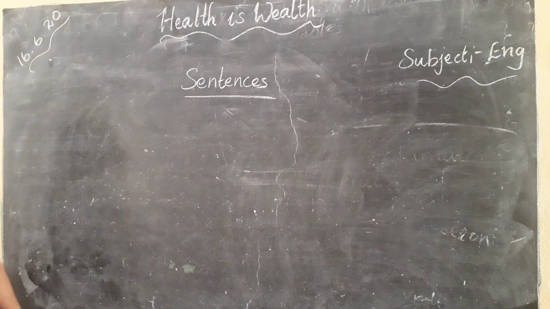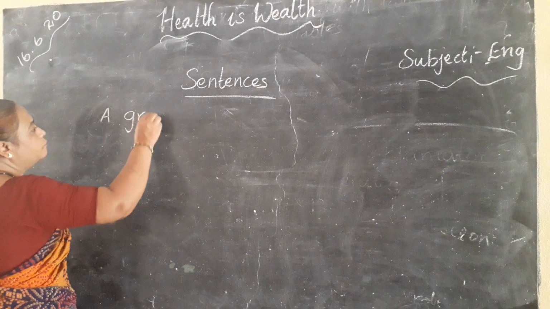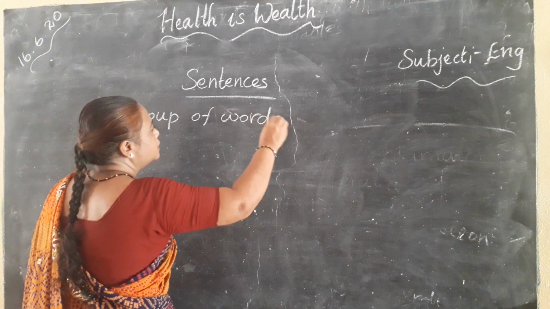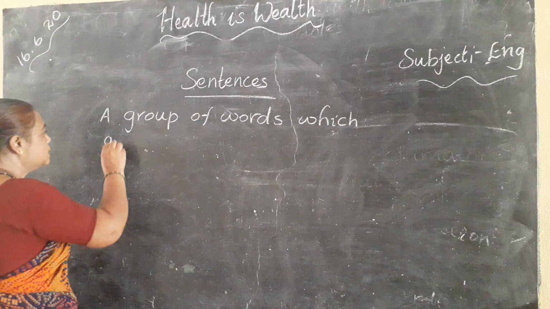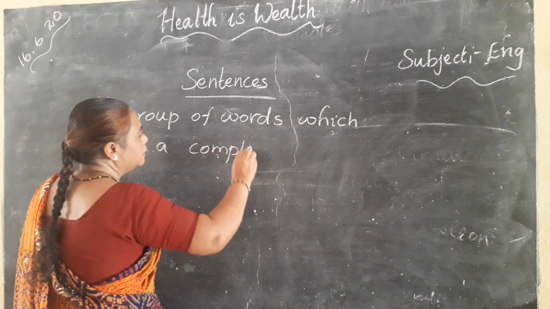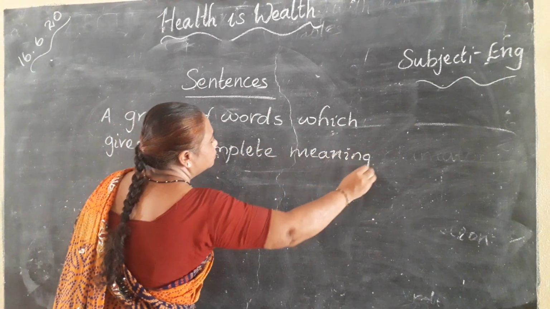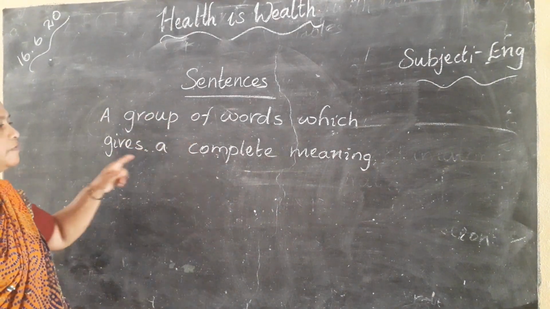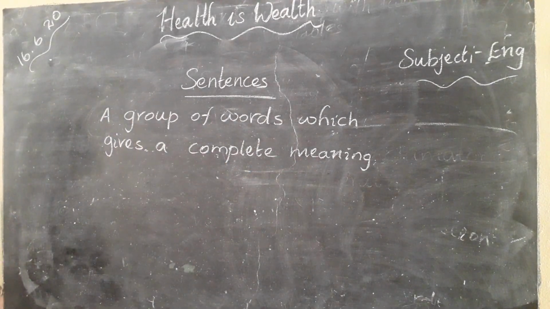What is a sentence? A sentence is a group of words which gives a complete meaning. Okay? Okay children, what is a sentence? A sentence is a group of words which gives a complete meaning. The words have to be put in the proper order to give a meaning.